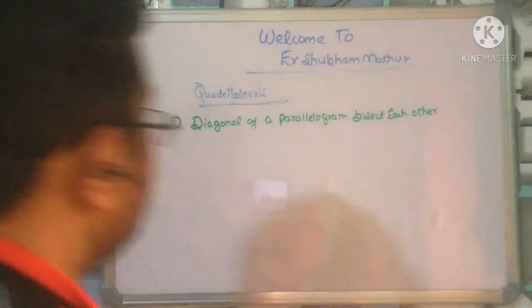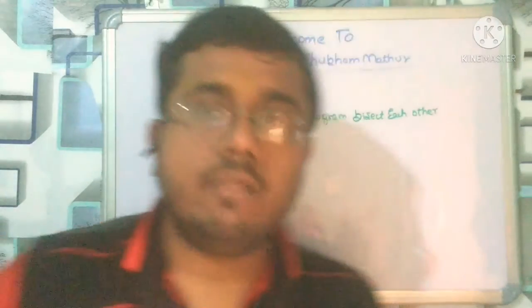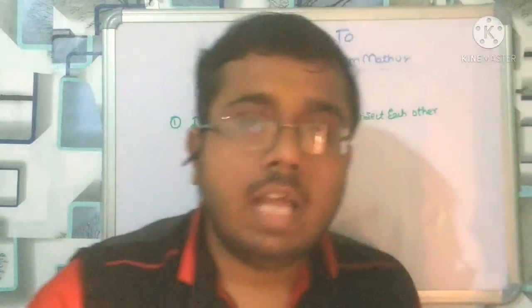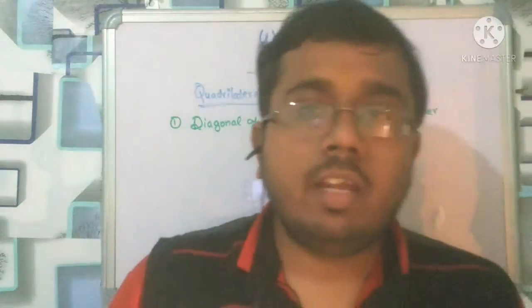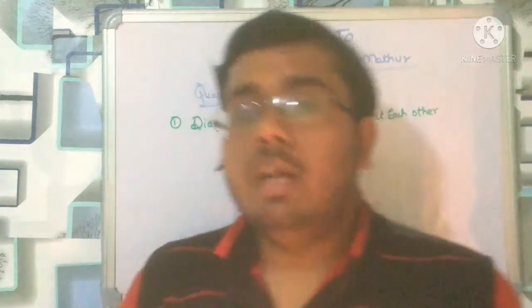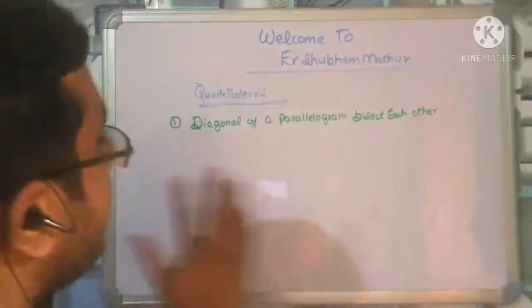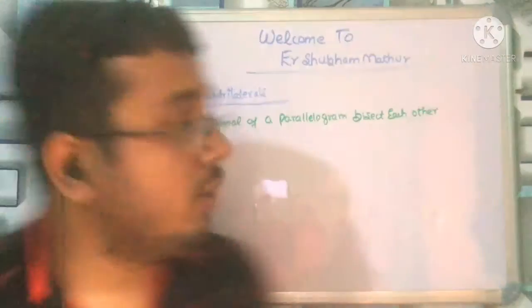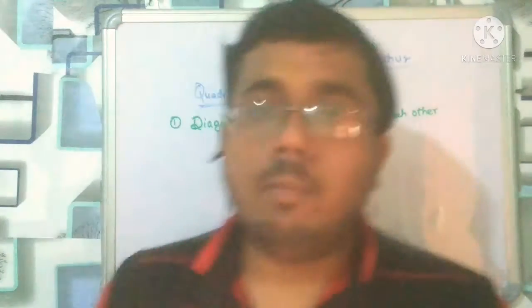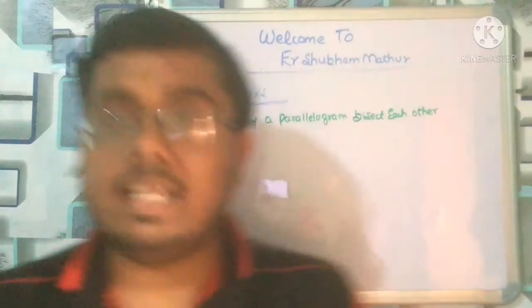I have to give so many things, so I just speak, and when you are watching the video, please turn on the subtitles, which are English automatic. You are going to get all the written form on your screen. So you note down from there, because if I write here it will take a very long time, and I don't want to waste time. So what I have written here: diagonal of a parallelogram bisect each other.